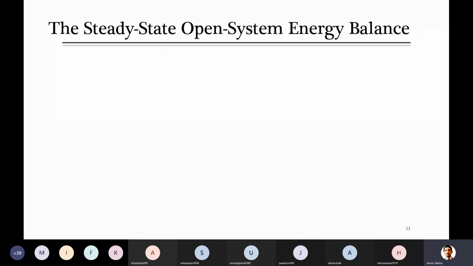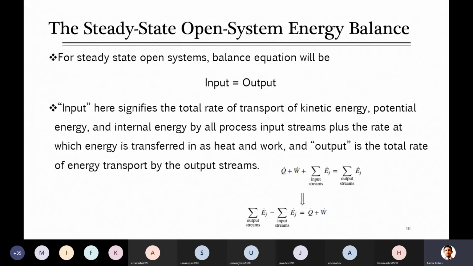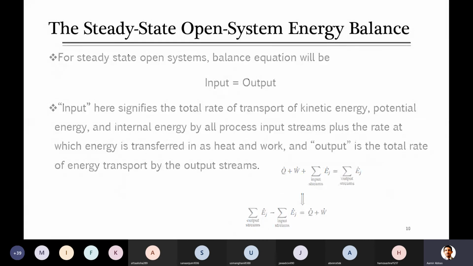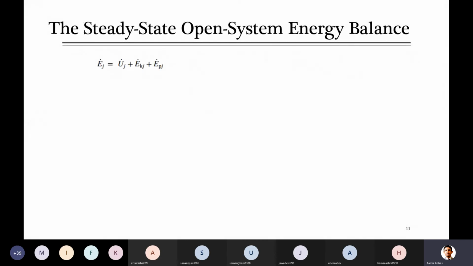So here, by the way, I'm always using rates in these equations. When I put a dot here, that means rate with respect to time. And I told you that in an open system because we usually deal with flow rates, so all these quantities will involve something per unit time. If your question only involves simple quantities and is not talking about flow rate, you can just omit this dot and the same equation can be applied.